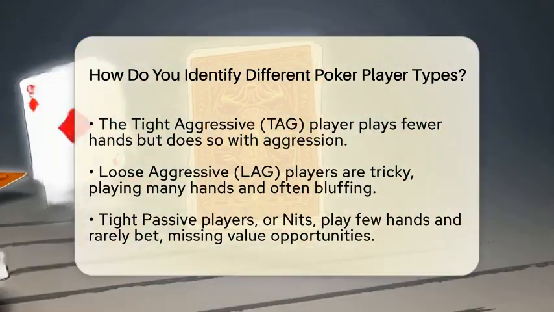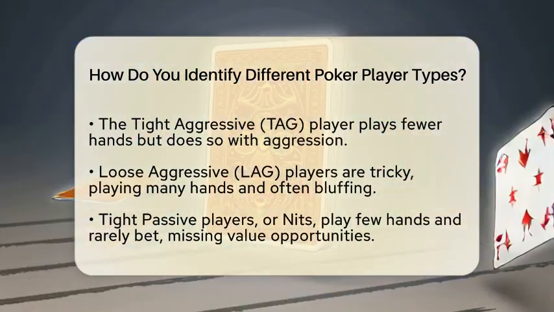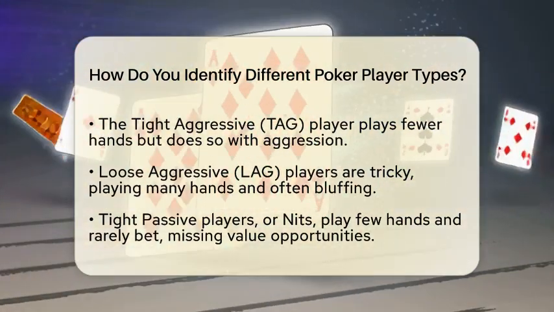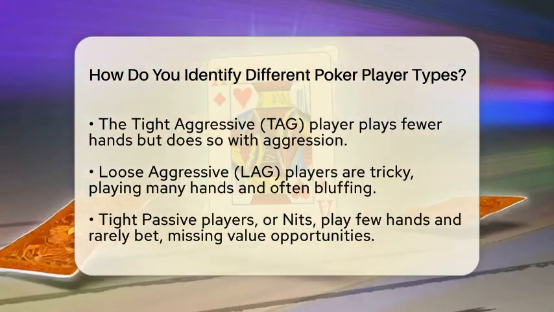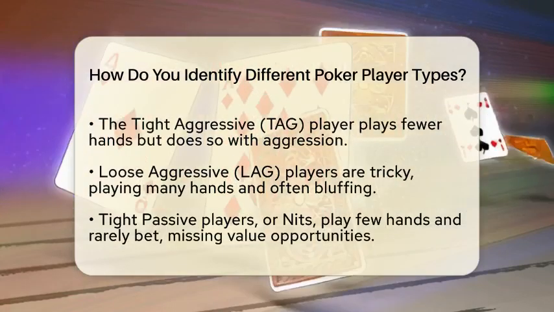Next is the tight passive player, sometimes referred to as a nit. They play very few hands and rarely bet or raise. They prefer to wait for premium hands but miss out on value by not being more aggressive.